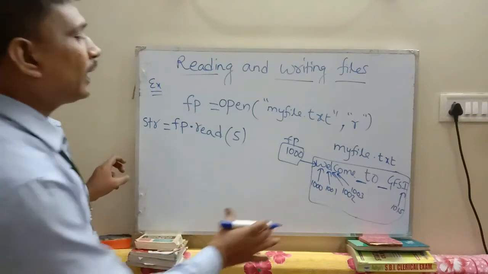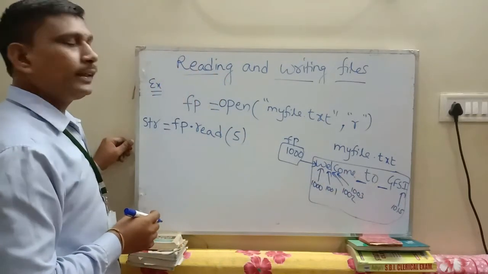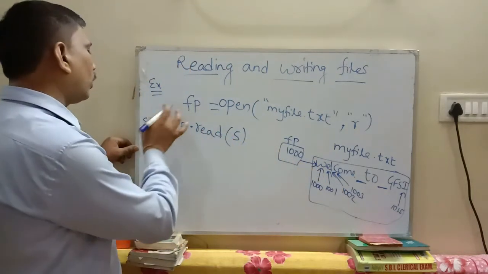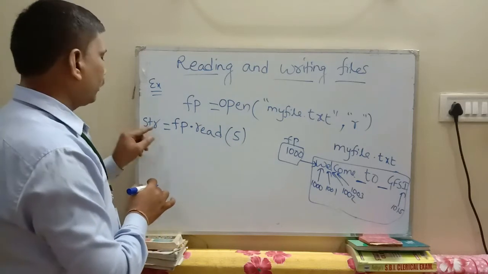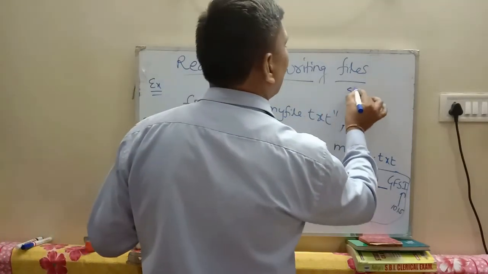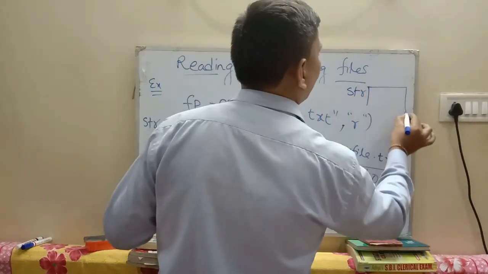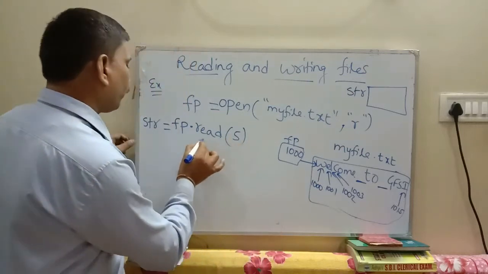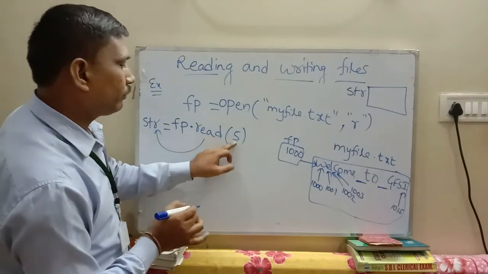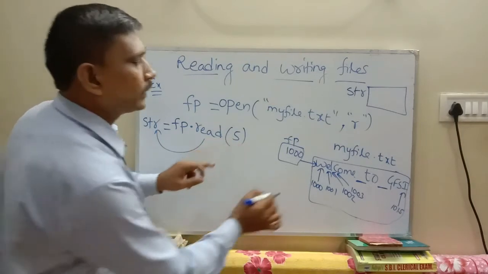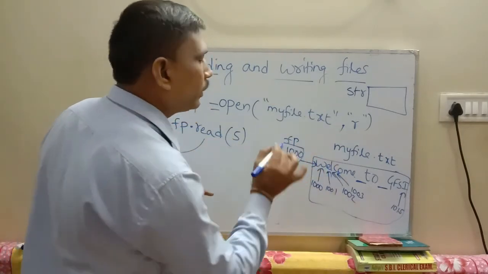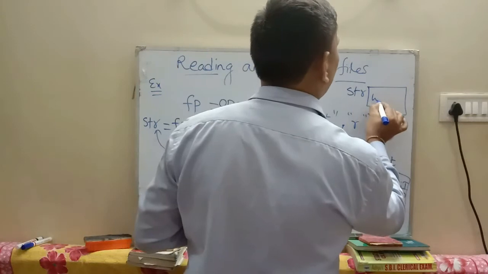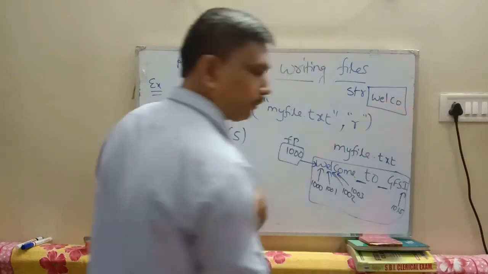The str variable is already created in memory. Reading the first 5 characters, 1, 2, 3, 4, 5, WELCO is stored in the str variable.